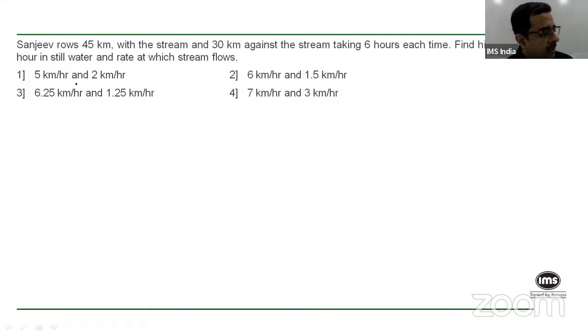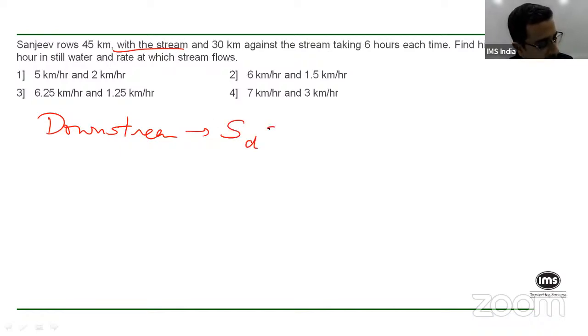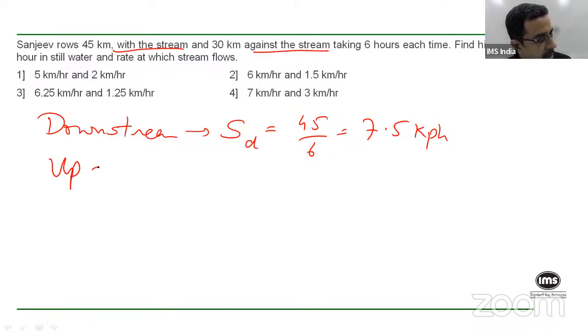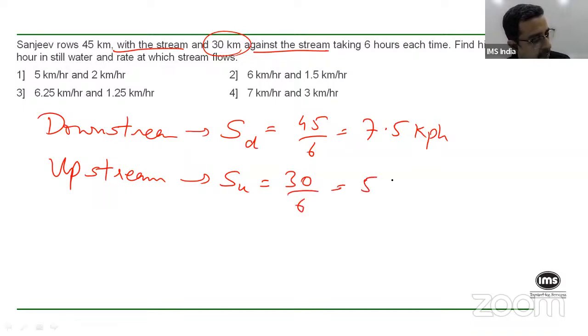Okay. So what are we told, right? When you say with the stream, it is downstream. So when this guy goes downstream, he covers 45 kilometers in 6 hours. So his downstream speed is 45 upon 6, correct? And 45 upon 6 works out to be 7.5 kilometers per hour. On the other hand, when he's going against the stream, he's going upstream, correct? And when he's going upstream, he covers 30 kilometers in those 6 hours. So his speed will be 30 upon 6, that is 5 kilometers per hour.